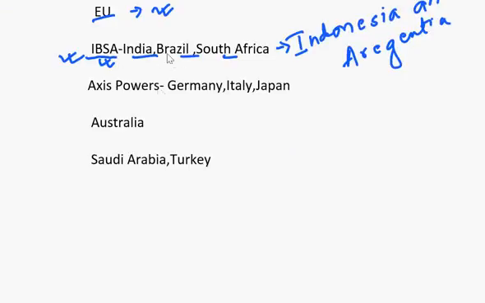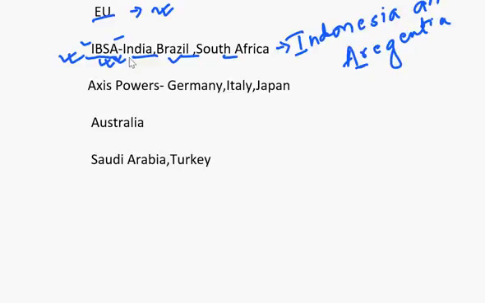So if you learn through IPSA that Brazil is in G20, you can easily remember Argentina too. Another way is in the IPSA acronym, A can refer to Argentina too. But remember that Argentina is not a part of IPSA. Only India, Brazil, and South Africa are the three countries in the IPSA grouping.